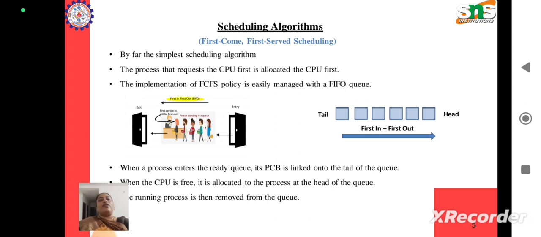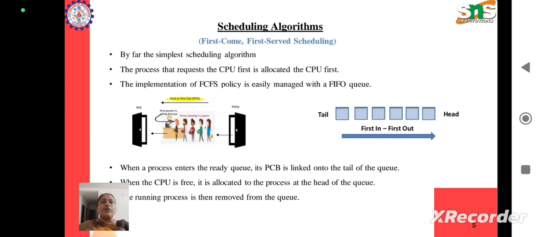If we are following a really fair queue, then whoever is standing in the queue has to follow that pattern. Nobody will be allowed to take the chance until his chance arrives. Let's say there are some people, or some children, standing in a very fair queue; they will not go to the counter unless their chance arrives. You cannot break this queue. I am taking this example because in first come first serve scheduling, this is exactly what is followed. So keep in mind, as I told you, the FCFS policy is easily managed by a FIFO queue.